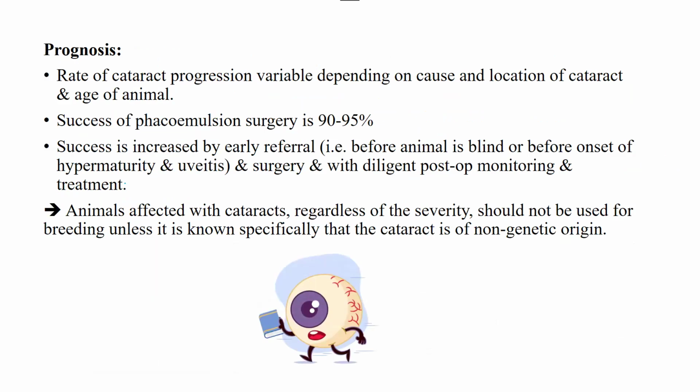Prognosis: the rate of cataract progression is variable depending upon the cause and location of the cataract and the age of the animal. Success of phacoemulsification surgery is 90 to 95%. It is a good surgery with good prognosis. You should remember this from a paper point of view. Success is increased by early referral before the animal is blind or before onset of hypermaturity or uveitis, and with diligent post-op monitoring and treatment. So this point is very important regarding the paper.